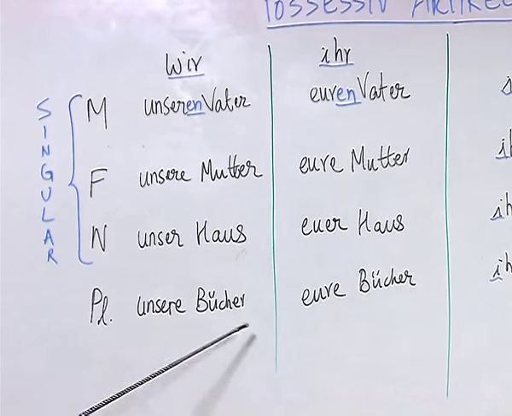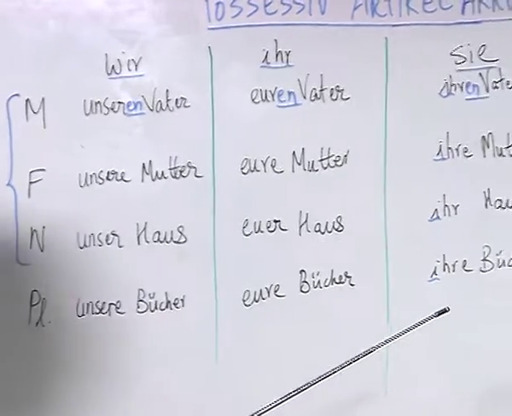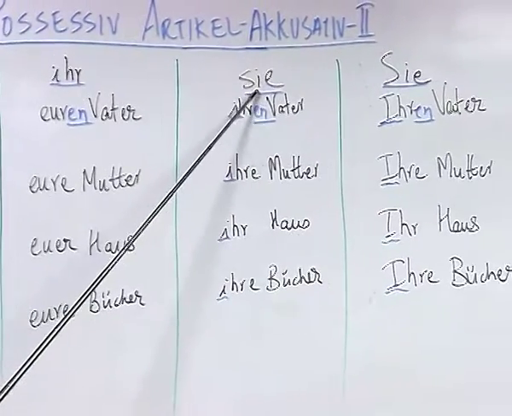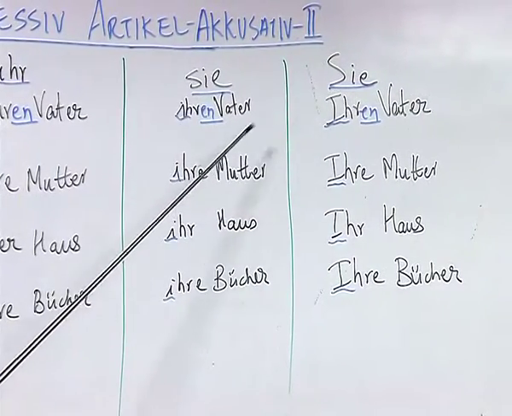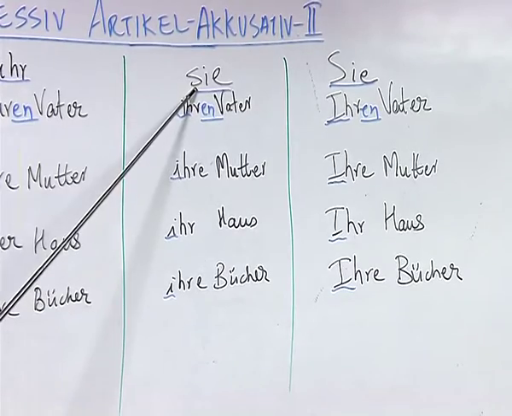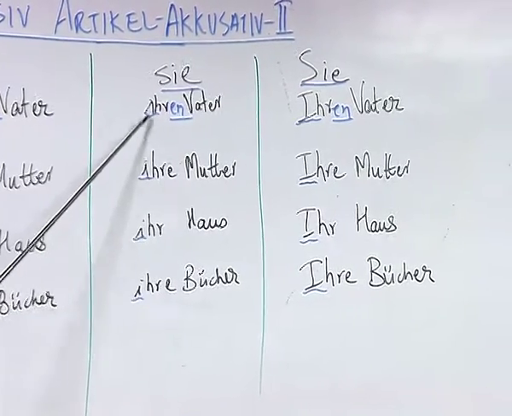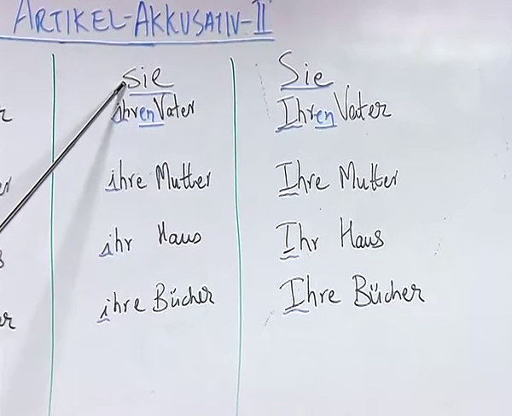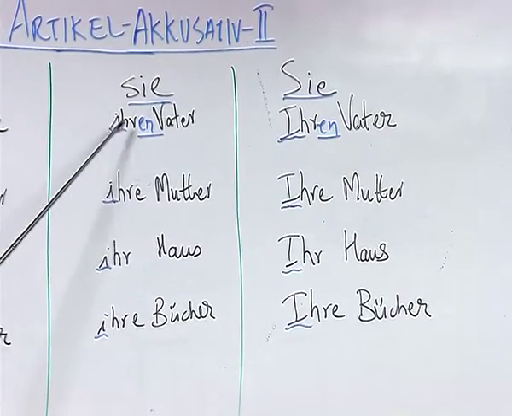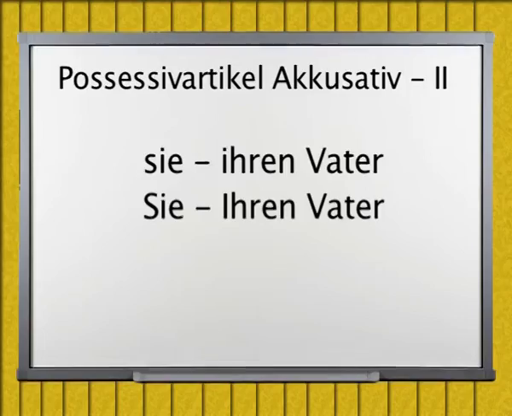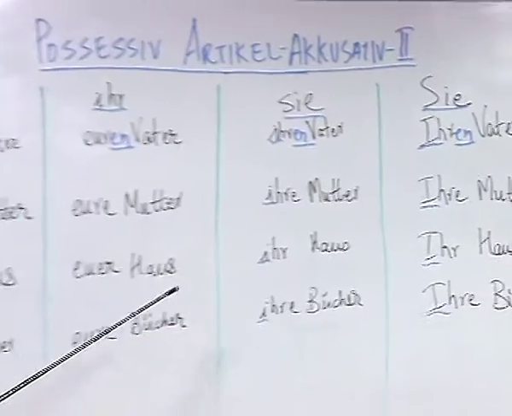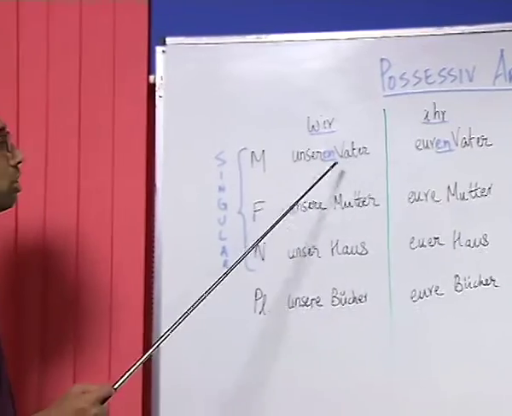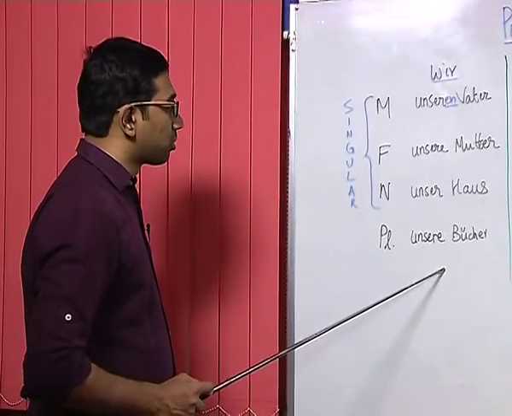they remain the same. Also, I would like to remind you here that for the pronouns sie and Sie, depending on the s or the S, the i also changes. So, if you are using the small s, here we have the small i. If you have the big S, you will have the big I here, or the E here, as we call it in German. So, please remember the context in which you are using the respective pronoun.